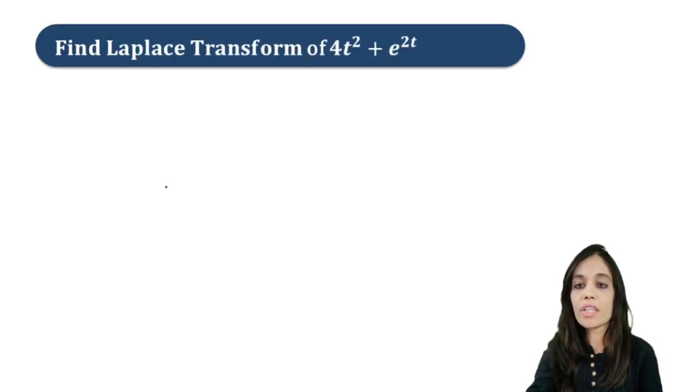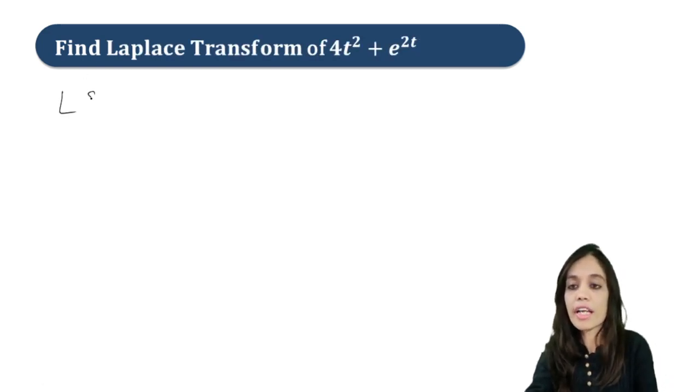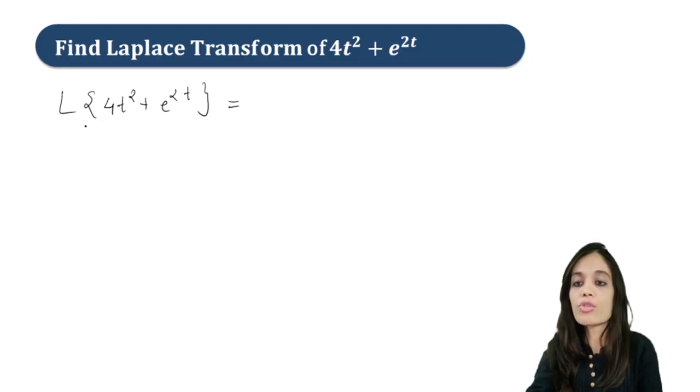So next example is we have to find the Laplace transform of 4t square plus e raised to 2t. So let us write Laplace of 4t square plus e raised to 2t, using the linearity property, as 4 times Laplace of t square plus Laplace of e raised to 2t.